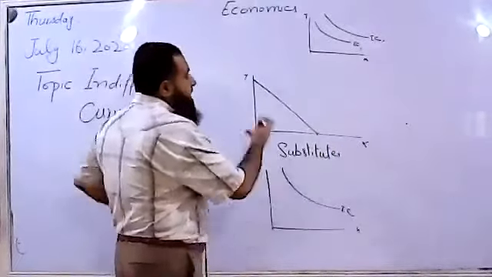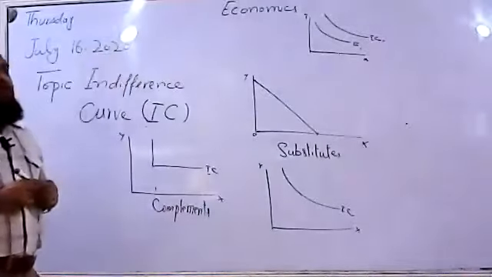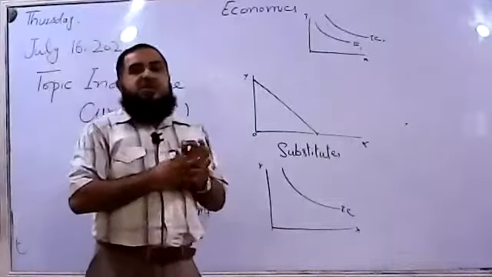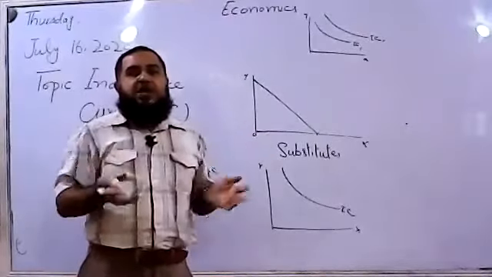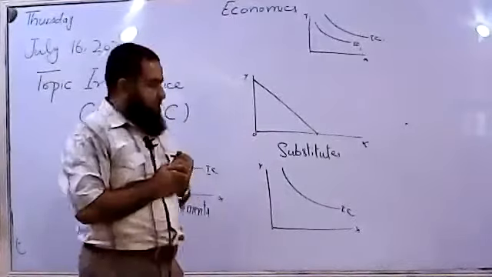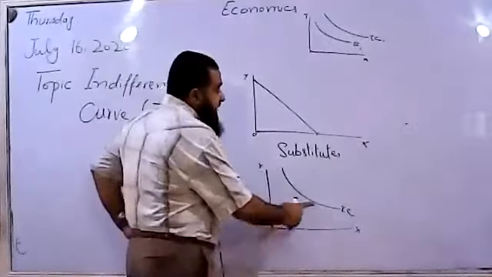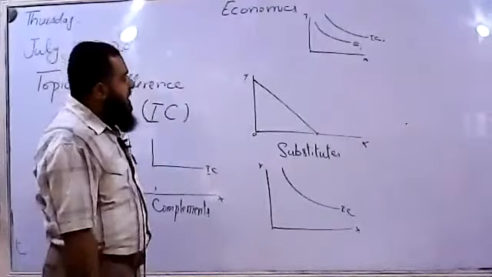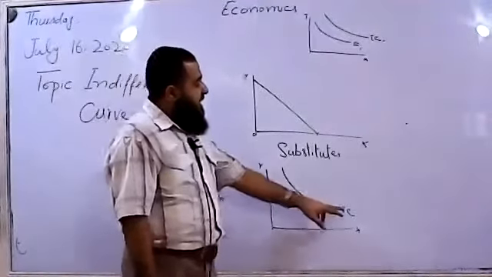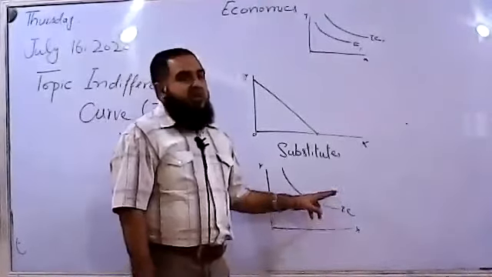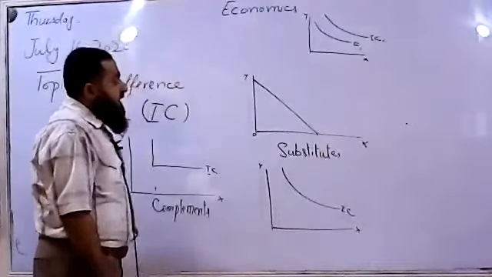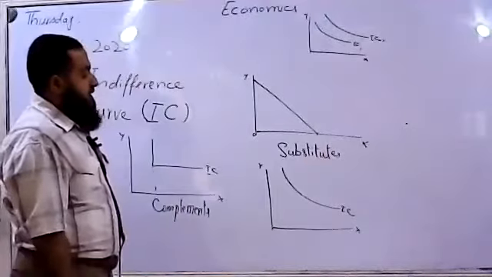So all the bundles are equally preferred by the consumer. Which bundle will maximize the total utility, and which bundle is he or she going to consume? This cannot be shown. Affordability of the consumer cannot be represented by the indifference curve. For affordability of consumers, we studied the budget line of the consumer.